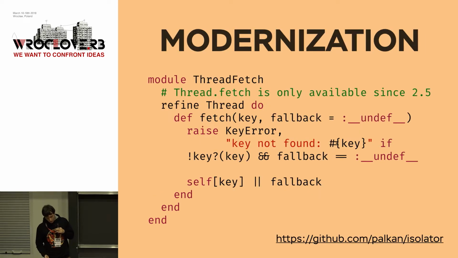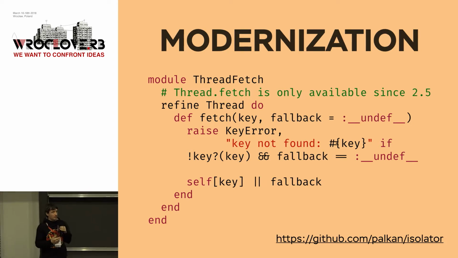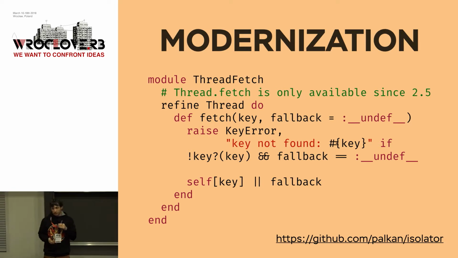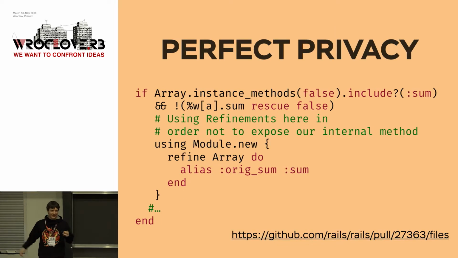Another use case, a pretty new one, I call it modernization. I want to use new Ruby features, but as a gem author, I don't want to restrict the Ruby version to use with my gem. So I like to use a new feature in Ruby 2.5 called thread fetch, but it only exists in Ruby 2.5. So I'm using a refinement, and I think later in a couple of years I can just remove this refinement and rely on Ruby itself, without modifying my code. That's it. Thank you.